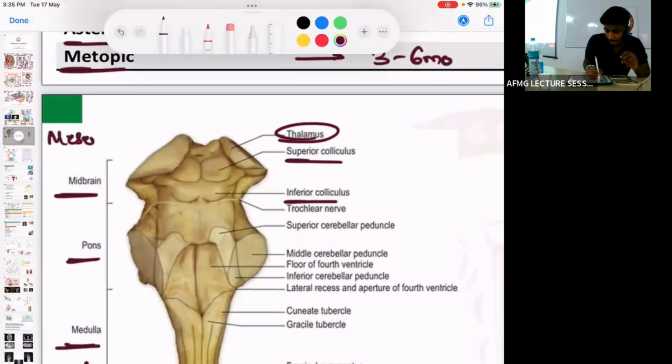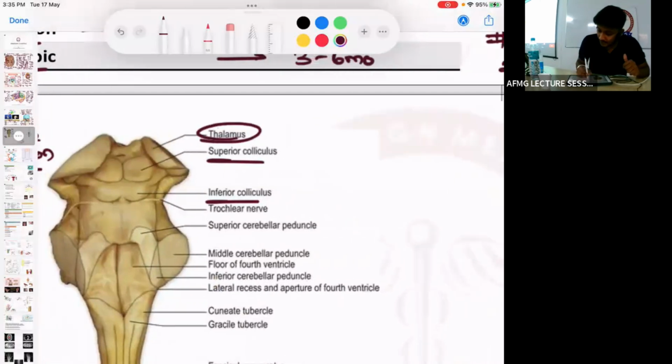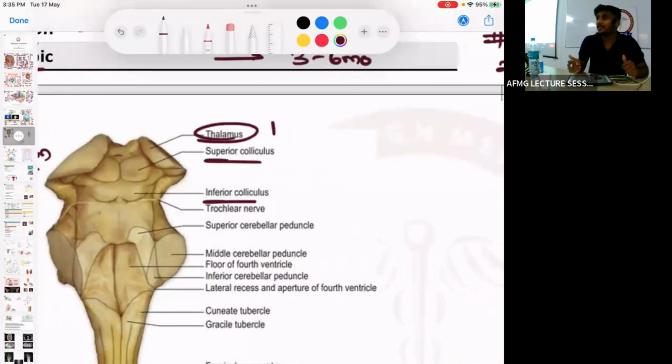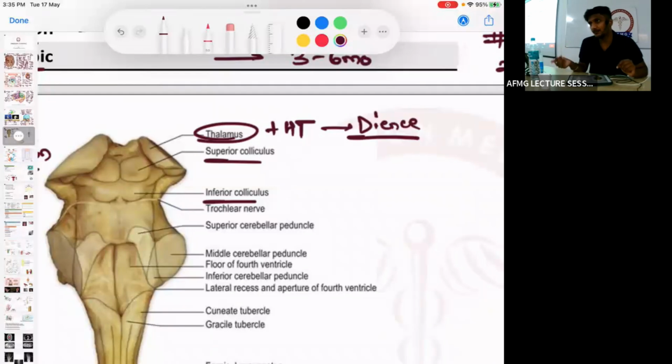Diencephalon किसको बोलते हैं? Diencephalon. Thalamus plus दो है ना, तो diencephalon. Thalamus plus hypothalamus are called as diencephalon.